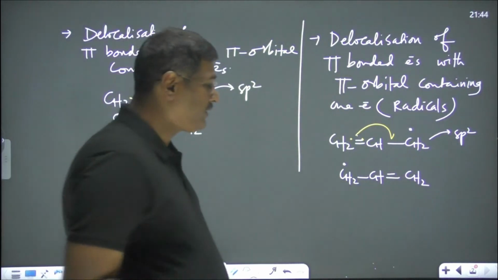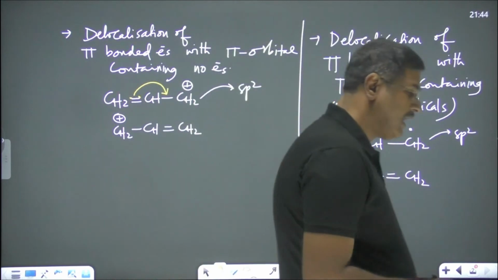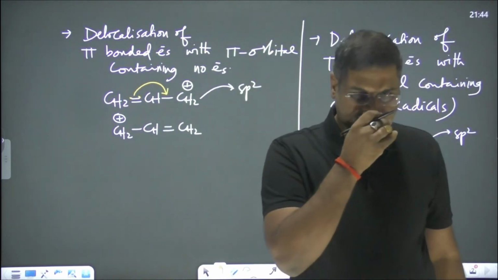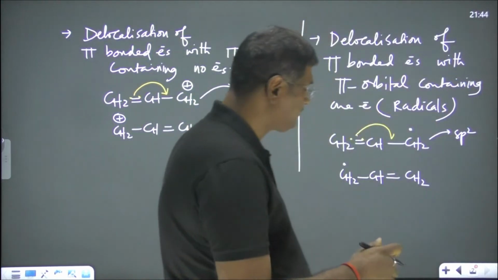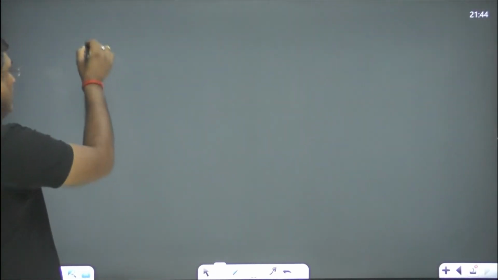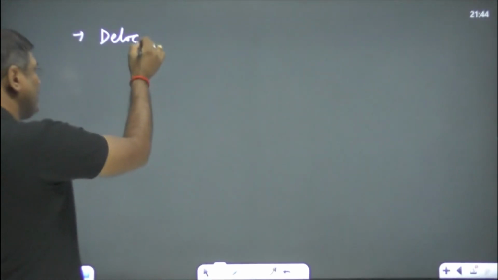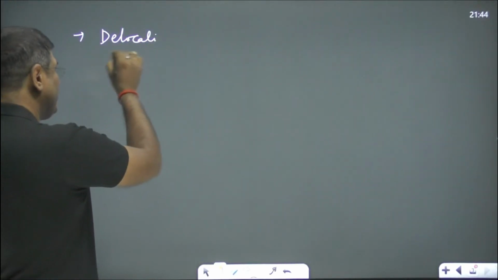I give here one more condition, right? You see. Now I hope you understood this fourth one.